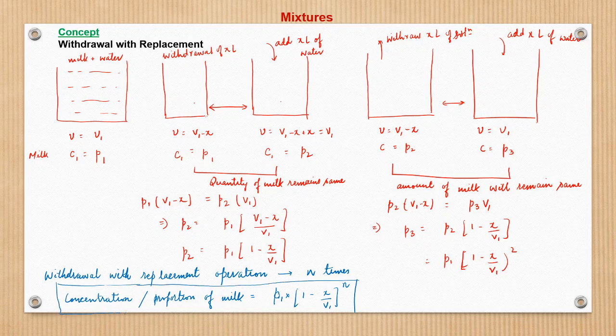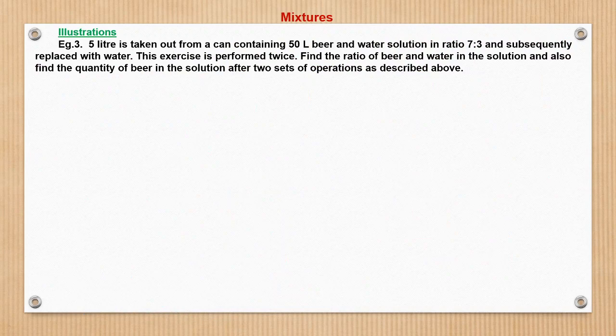Which we can remember and use directly, but how the derivation comes, that we have seen here. So this actually we talked in terms of proportion of milk. Then there is another concept wherein we can also discuss the same in terms of quantity of milk. That also we will see. So both are same only, not much difference, but still it's better to know both of them. Now let us solve this problem.